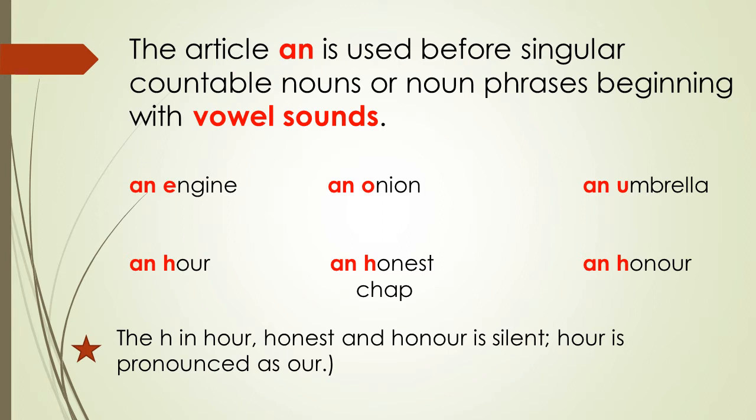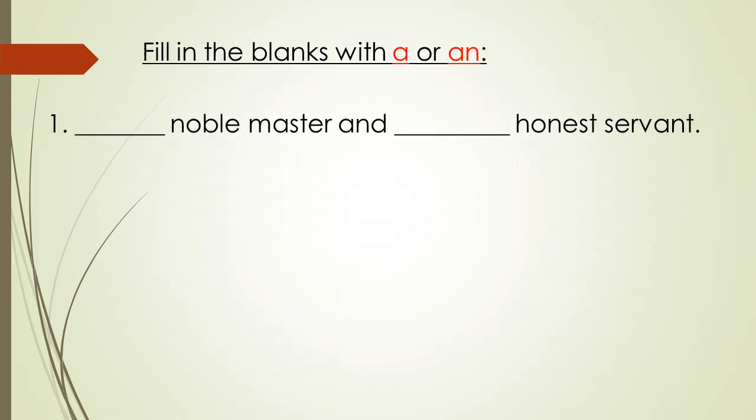Though hour, honest chap, and honor, all these three words begin with H, the H is silent in them. So we will add an in front of hour, we will add an in front of honest, and we will add an in front of honor. That is HONOUR.